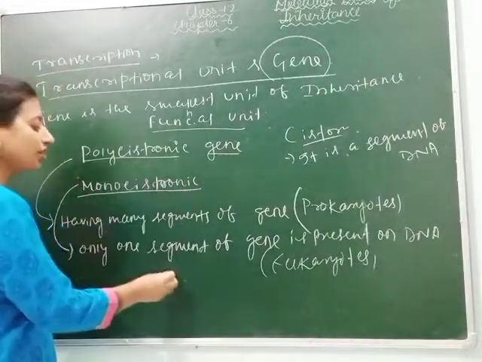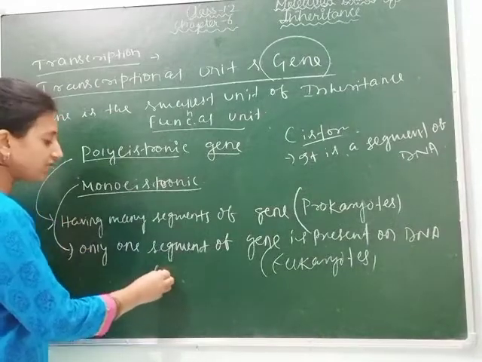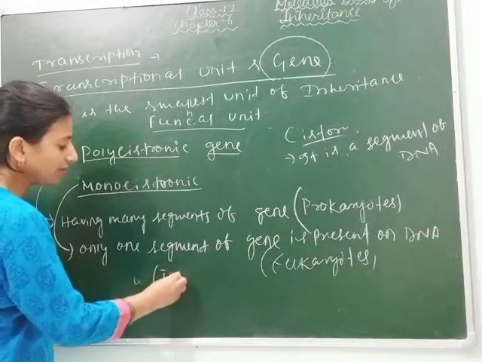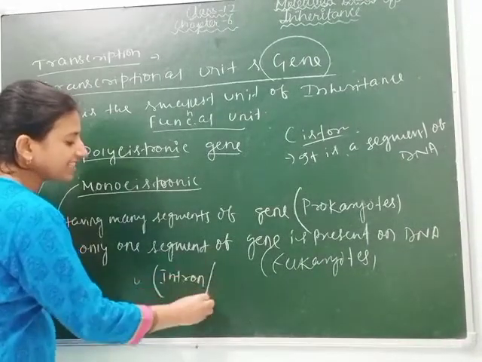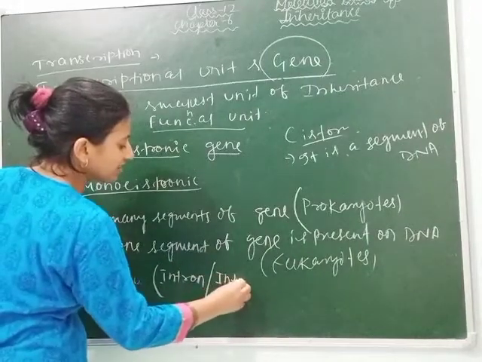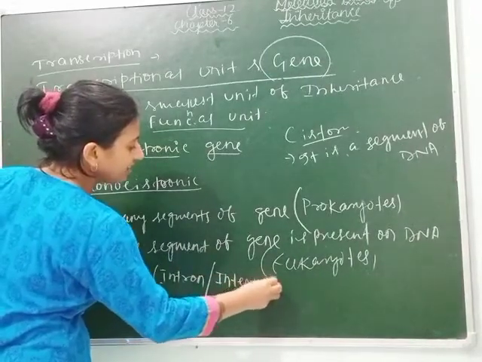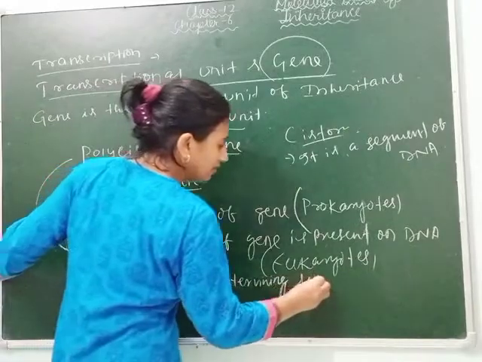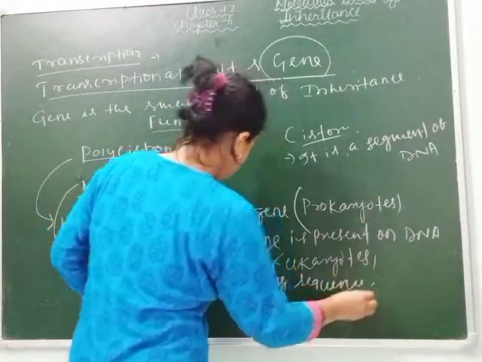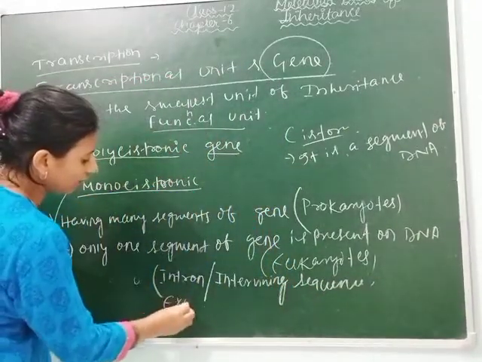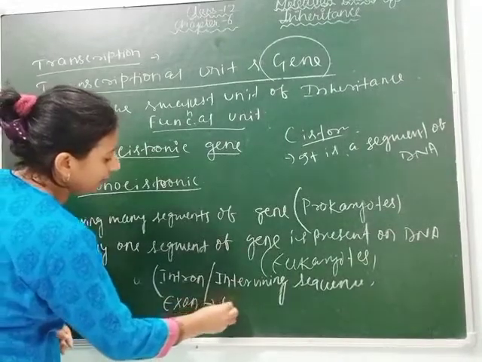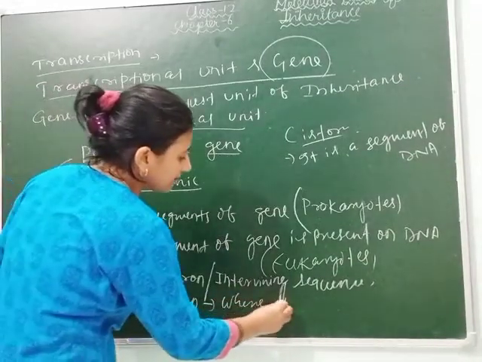Again, a monocistronic gene contains two sequences. One is called the intron, or we can say intervening sequences, and another is the exon, where transcription occurs.